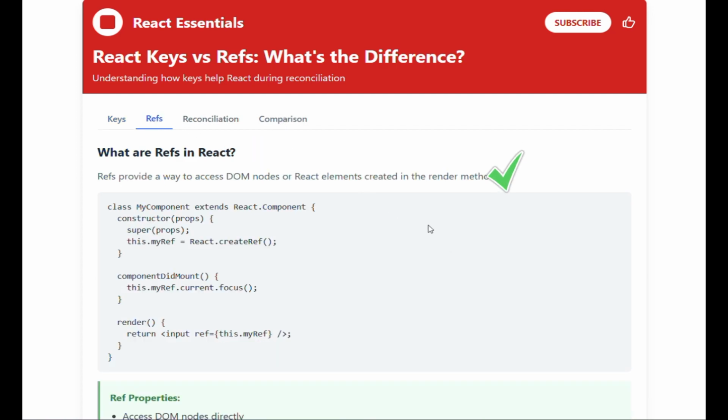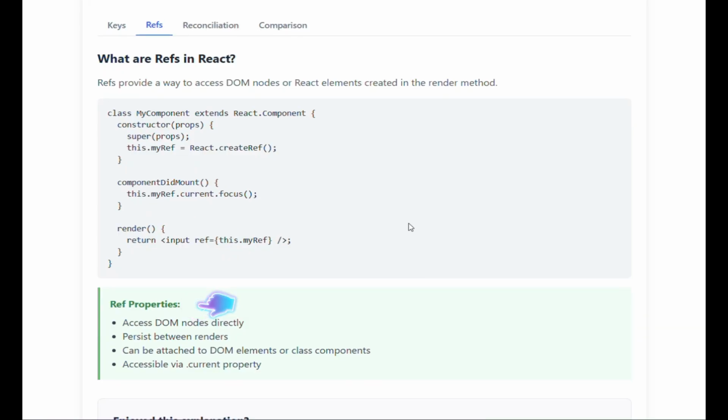What are refs in React? Refs provide a way to access DOM nodes or React elements created in the render method. Ref properties are: access DOM nodes directly, persist between renders, can be attached to DOM elements or class components, and accessible via the .current property.